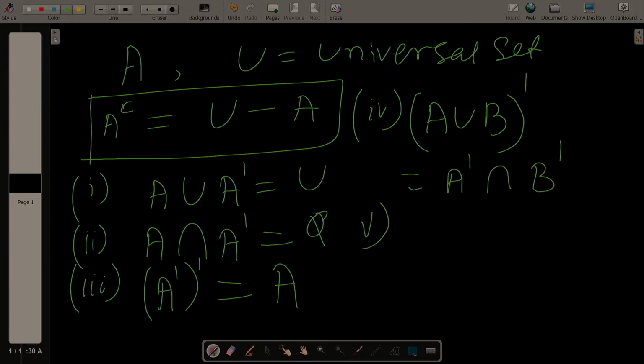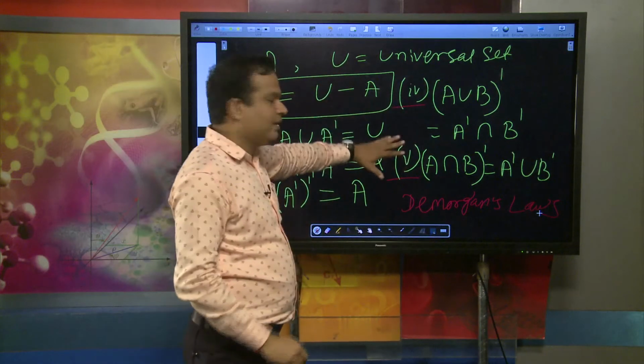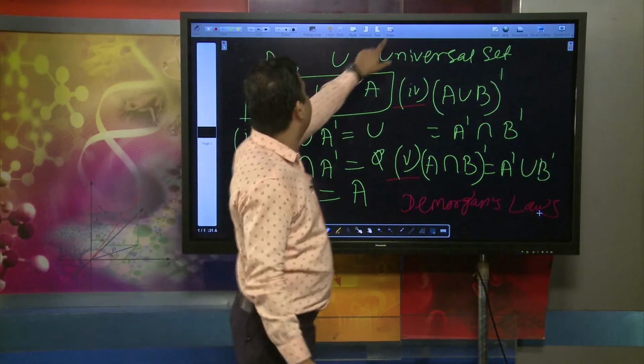And the second De Morgan law is the complement of A intersection B, which equals A complement union B complement. These are the two De Morgan's laws for complements, and this part will be discussed later.